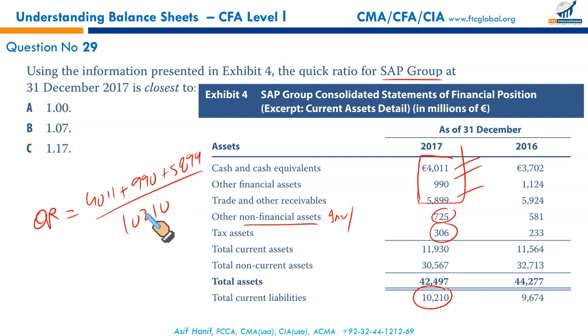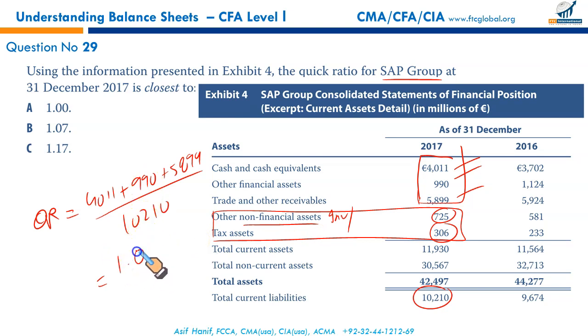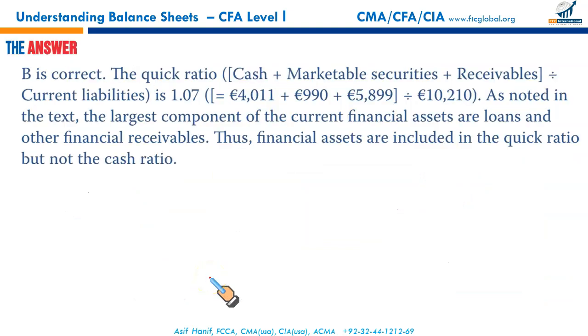So adding all these up in the numerator, dividing with 10,210, your quick assets have been considered, excluding the others that are not likely to be converted into cash. Non-financial assets and tax assets have been removed. So taking your quick assets, dividing with the current liability gives you 1.067, which is approximately 1.07. That makes B the correct option.